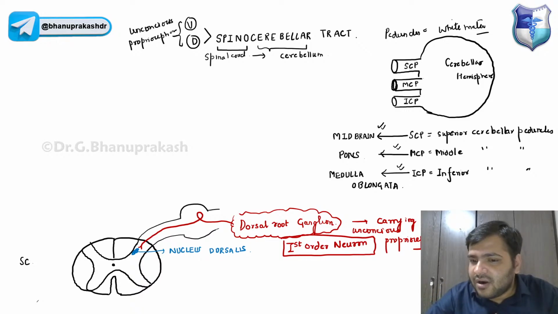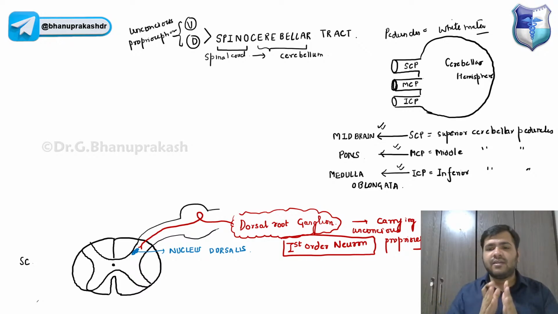Now, guys, the second order neuron will begin from here, and it will run to two different sites. One will come into the white matter, the lateral column of the spinal cord, and the other will go towards the other side. One runs on the same side and one goes to the other side.